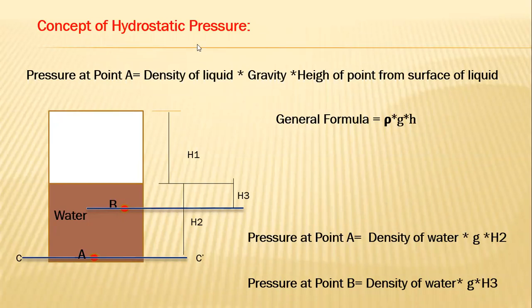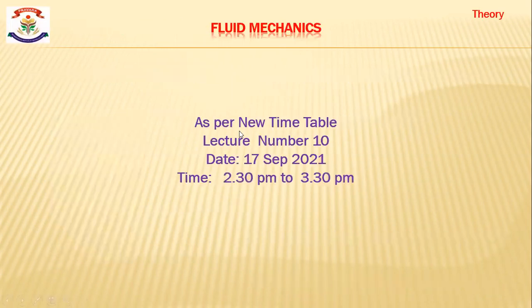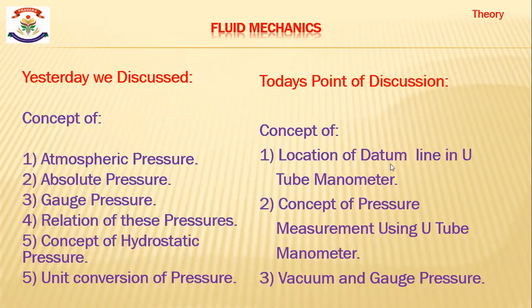The unit for this hydrostatic pressure is Newton per meter square. That is also called Pascal. And we know the conversion: 1 Pascal is equal to 1 Newton per meter square. Is it correct? 1 Pascal is equal to 1 Newton per meter square is the conversion of Pascal to Newton per meter square. Okay, this point was discussed yesterday.